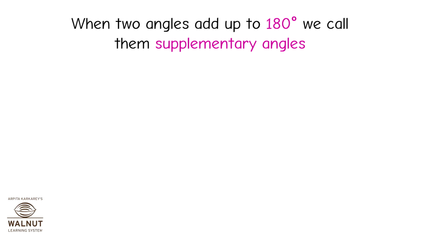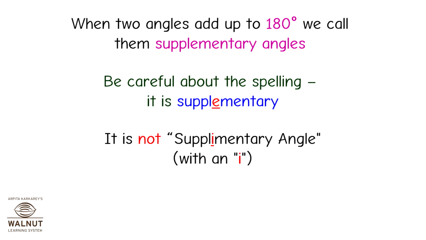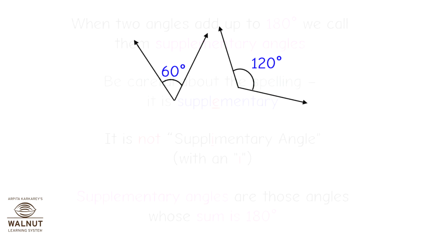When two angles add up to 180 degrees, we call them supplementary angles. Be careful about the spelling. It is supplementary. It is not supplementary angle with an I. Supplementary angles are those angles whose sum is 180 degrees.